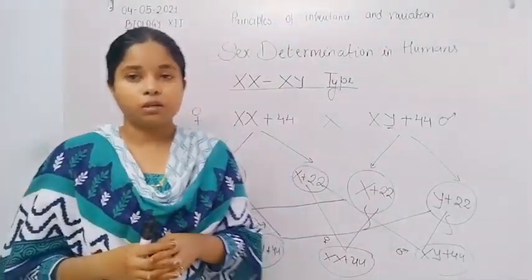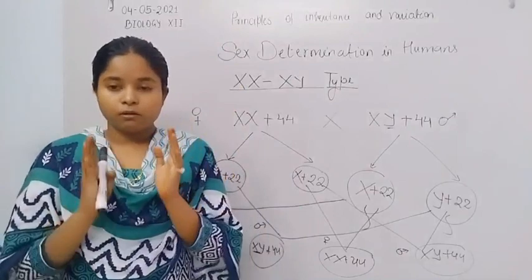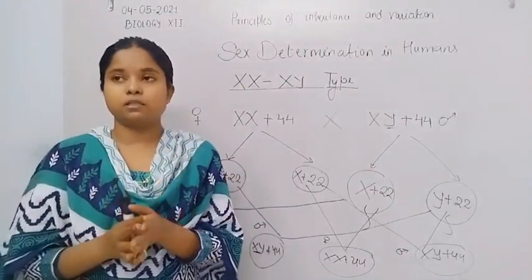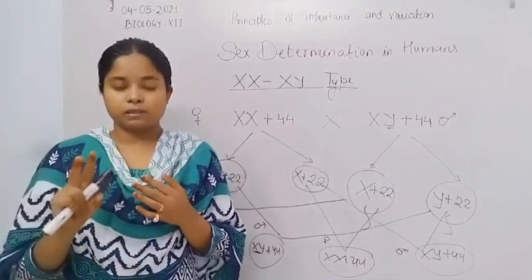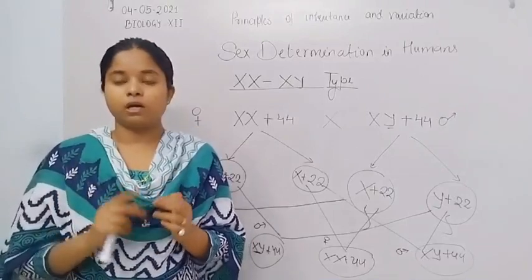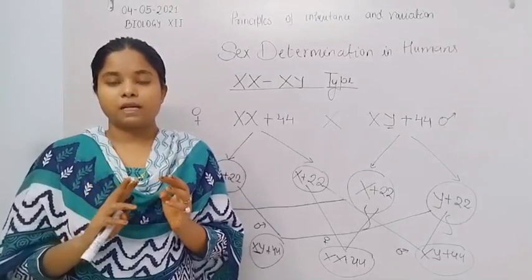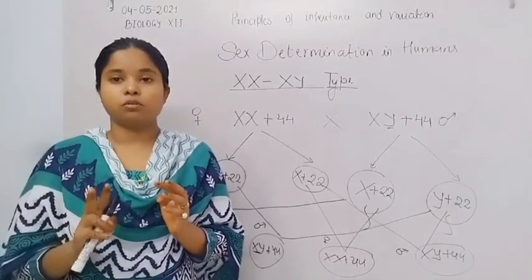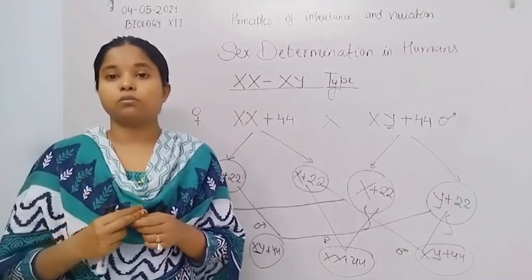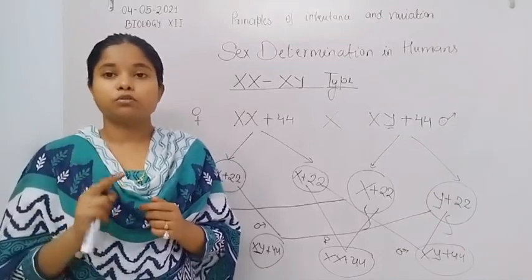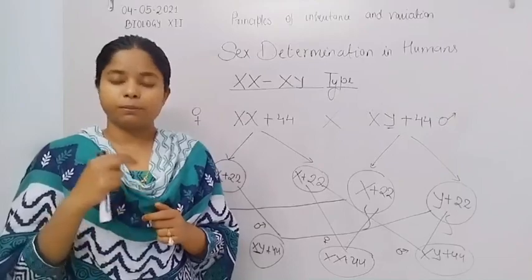In XX, the female insect shows homogamety, because both X chromosomes are present, and due to the similar sex chromosomes, the female has the ability to produce the same type of gamete.